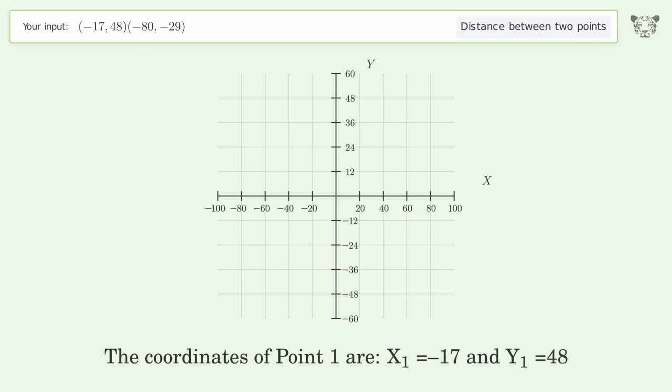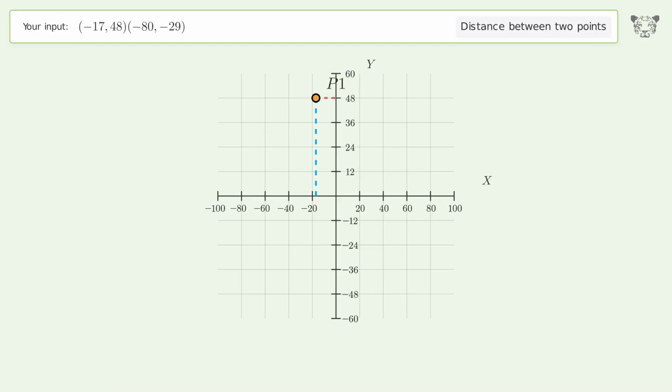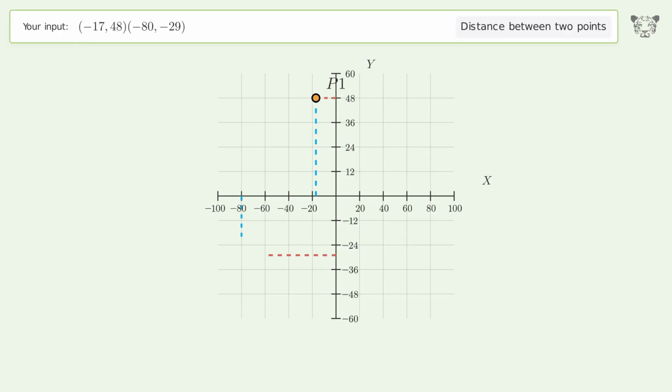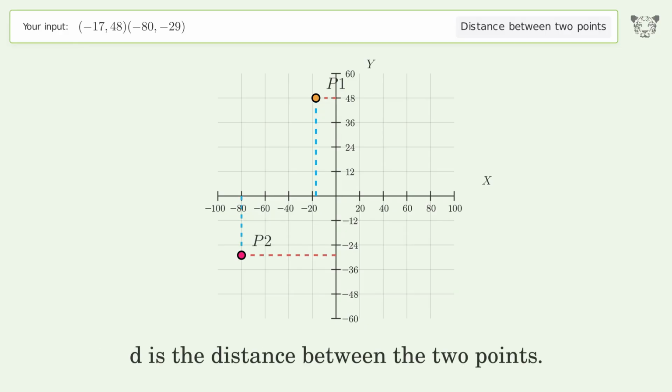The coordinates of point 1 are x1 equals -17 and y1 equals 48. The coordinates of point 2 are x2 equals -80 and y2 equals -29. D is the distance between the 2 points.